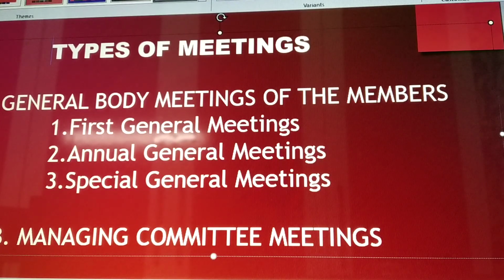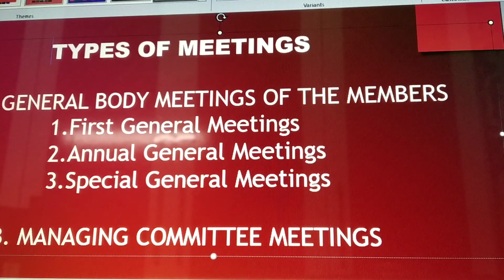Moving further, if the meeting is not called within 1 month as required by the members, the registrar has the power to call the meeting, and such a meeting shall be deemed to be duly called by the committee. And the expenses incurred by the registrar for calling the meeting may be recovered out of the funds of the society or from the person who, in the opinion of the registrar, is responsible for the failure to call the meeting.